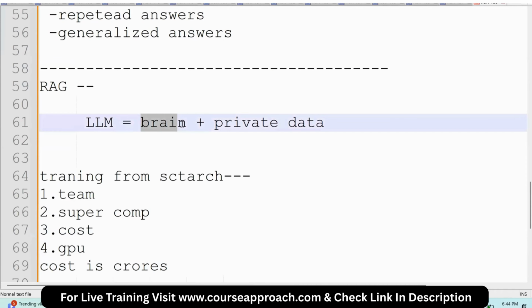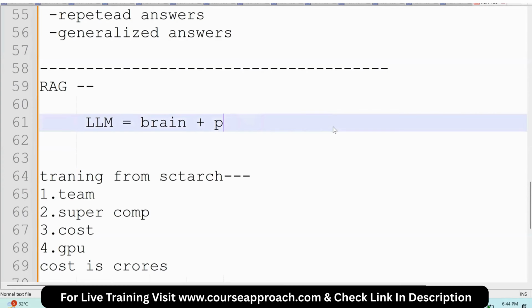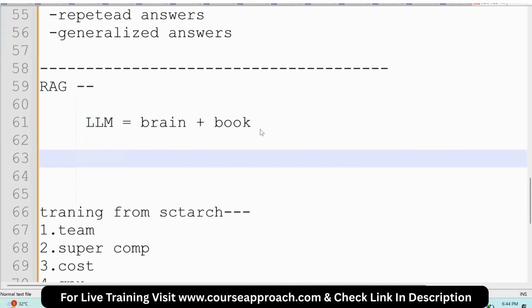Already it has some data. So for that brain, I am giving some external data. Whenever I ask a question to this LLM, if it has the answer, it will answer, or else it will search from the private data. You can consider this as a book. See, this brain has some answer. If it has, then it will give the answer. If not, then it will open the private data information, which we call the knowledge base. It may be any database or website or anything. So it will look in this and then answer. RAG is like an open notebook exam.